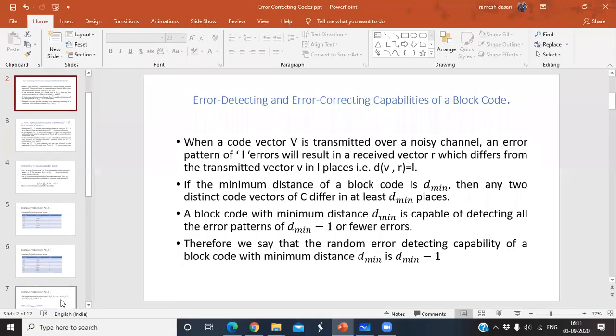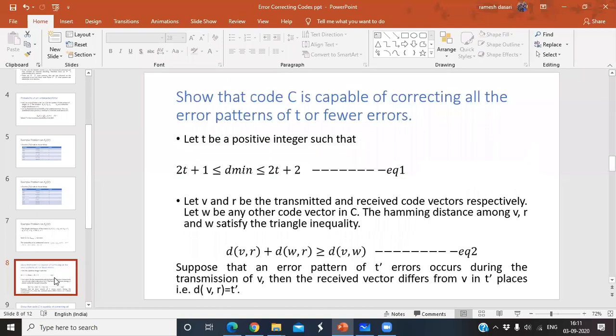Now here the topic is that the code C is capable of correcting all the error patterns of t or fewer errors. We don't know the value of t actually. It can correct only t errors or fewer than t errors. You have to show that. So in order to show that, let t be a positive integer, and you have to select the t value like this. Don't take t equal to 10, 20, 5, 6, 7 randomly. The t value should satisfy this one.